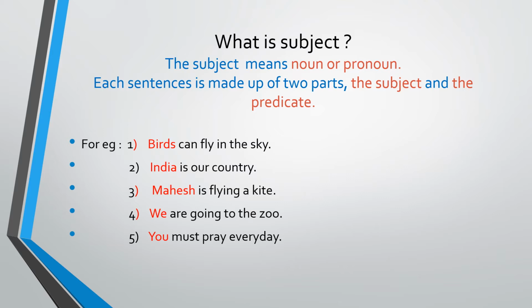So, see the examples. Birds can fly in the sky. Birds are the subject. India is our country. India is our subject in this sentence. Mahesh is flying a kite. Mahesh is a subject. We are going to the zoo. We is the subject. You must pray every day. You is a subject. So we and you are pronoun subjects. And birds, India, Mahesh, all these are names. Bird's name, country name, boy name. So these are the subjects.